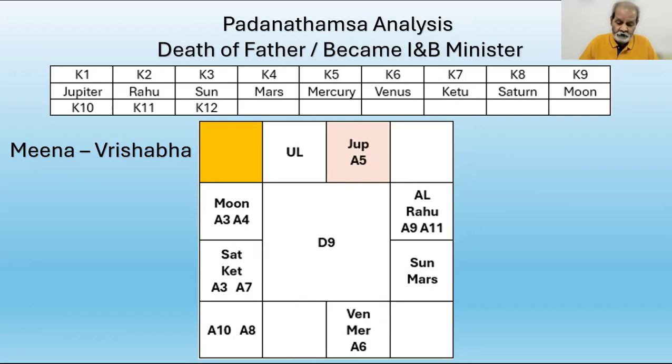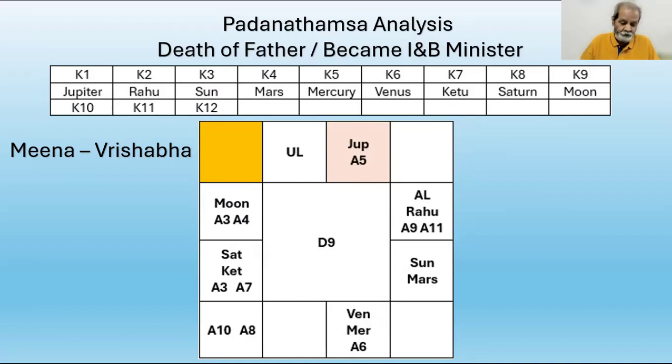The Antardasha sign Vrishabha is occupied by A5, the first favorable sign. You get tick marks. Yes, one is satisfied. It is occupied by Jupiter, the Lord of A10. I am not considering A8 here because A8 is irrelevant in this. A10 is important, so I am talking about A10 only. So make a tick mark. And the Lord of Mahadasha sign Meena, K1 and K10, the 10th Dasha Karaka. Again, another tick. So we are following the checklist.